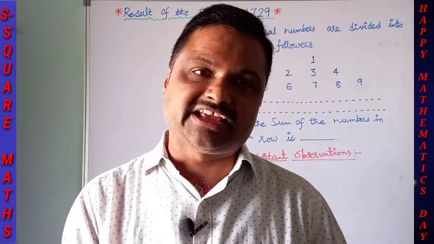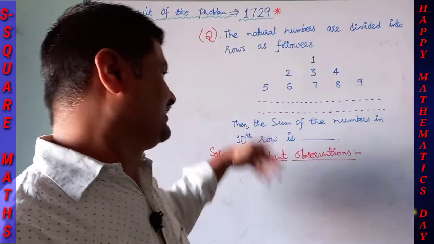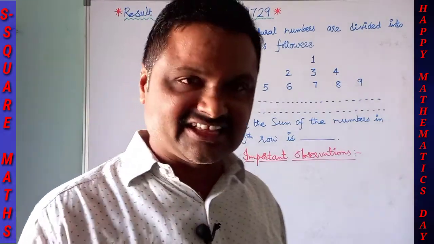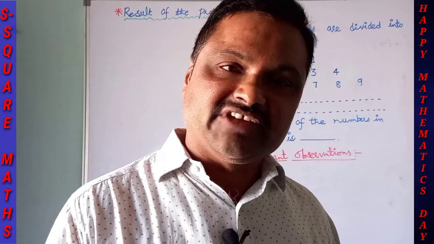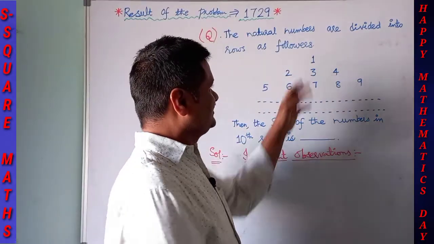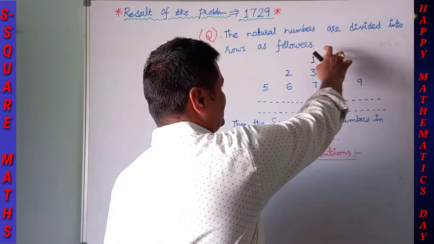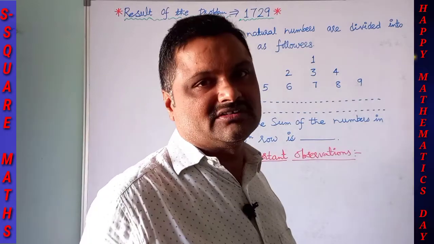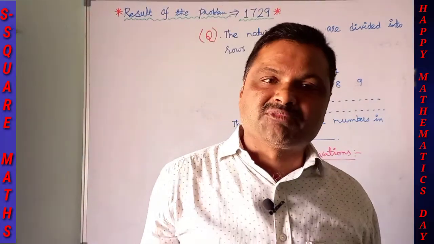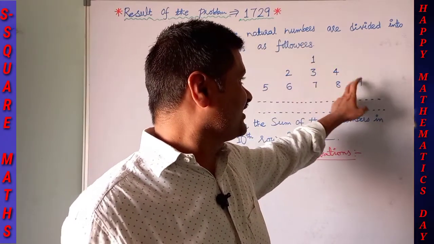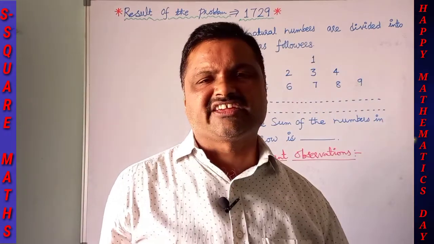There are some natural numbers in this pattern, and we have to determine the numbers with their sum. If you observe carefully, the numbers on the right side end with 1, 4, 9. So on, we can expect 16, 25, and so on. They are nothing but perfect squares: 1 square, 4 is 2 square, and 9 is 3 square.